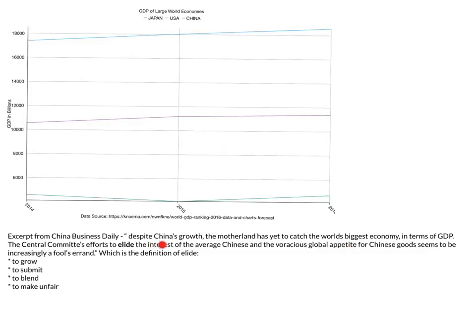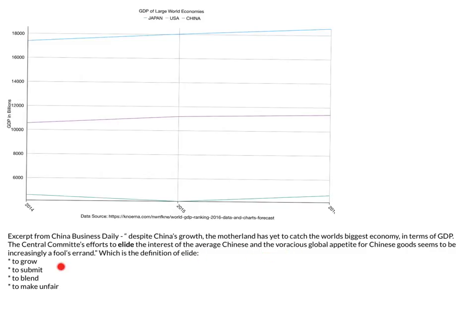And then further, it says despite China's growth. So that grow word might fit, but it really doesn't fit the context. To submit. So the Central Committee's effort to submit the interests of the average Chinese, but because they use the word and, submit wouldn't be fitting because submit would be to put below. So it wouldn't be in addition to, it would be to put below.